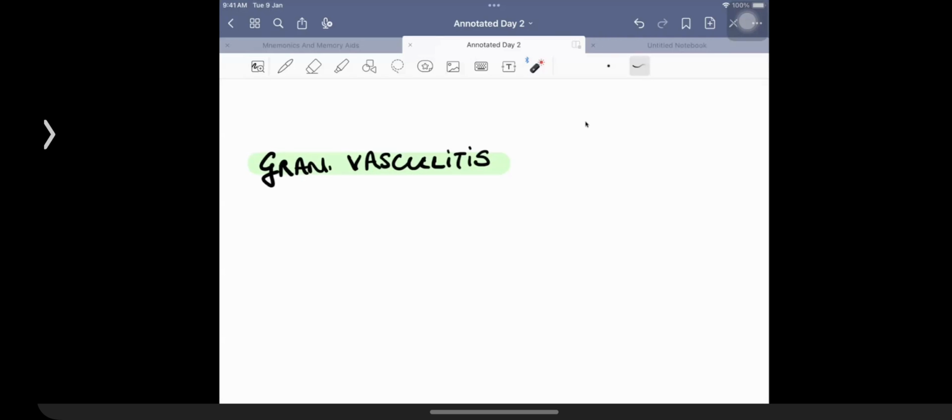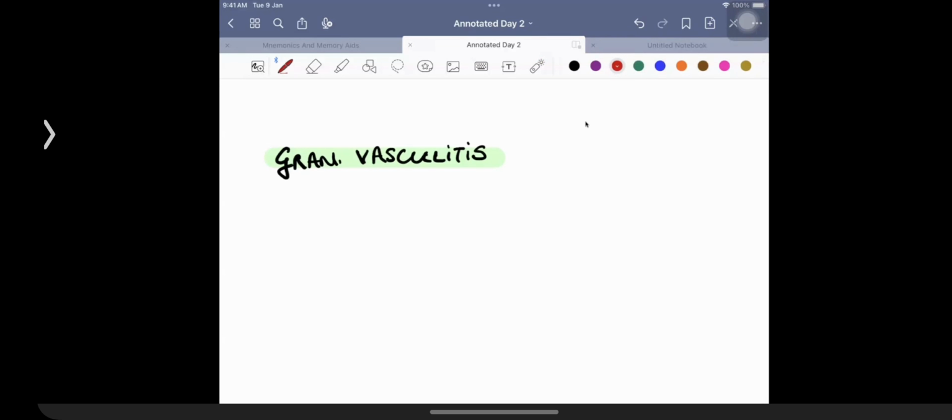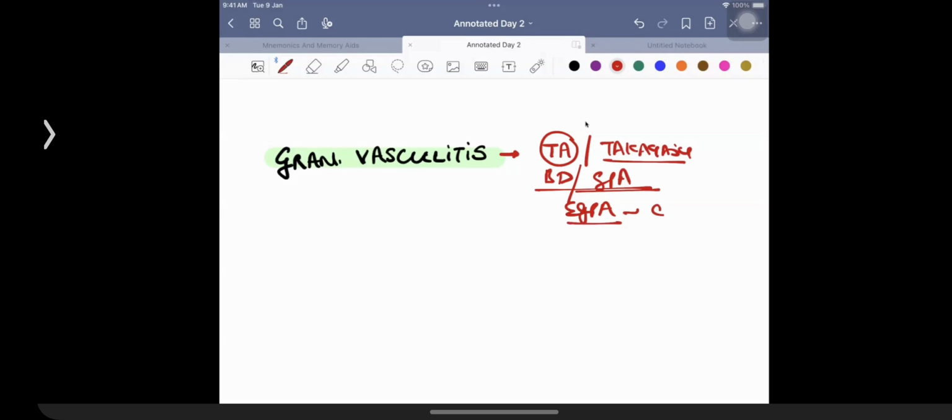Then we are going to be talking about an example of granulomatous vascular disorder. So I just want you to recall over here: temporal arteritis, Takayasu arteritis, Buerger's disease, granulomatosis with polyangiitis, eosinophilic granulomatosis with polyangiitis, which is a newer name for Churg-Strauss syndrome. So these are the five important conditions in which you are going to be having granuloma formation in the blood vessels.